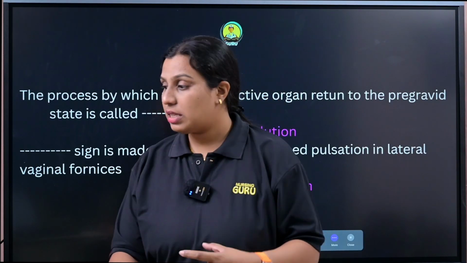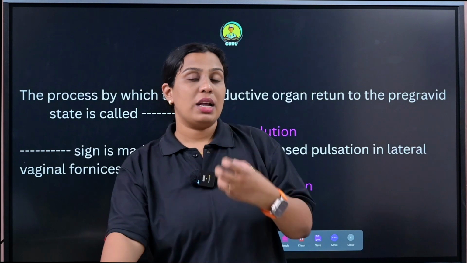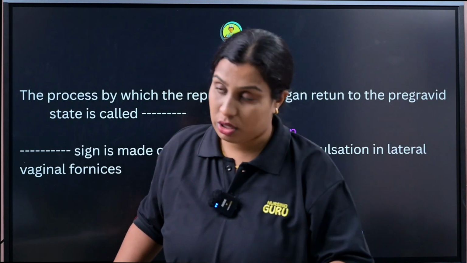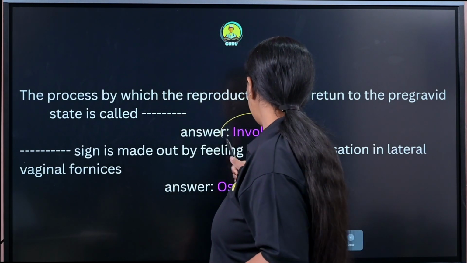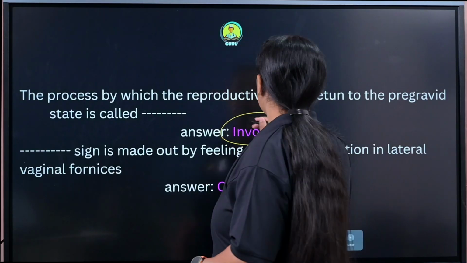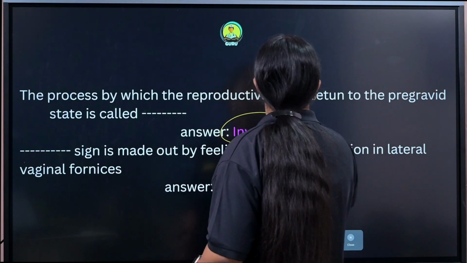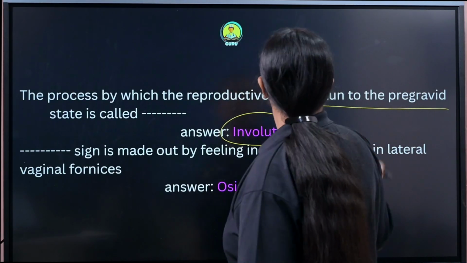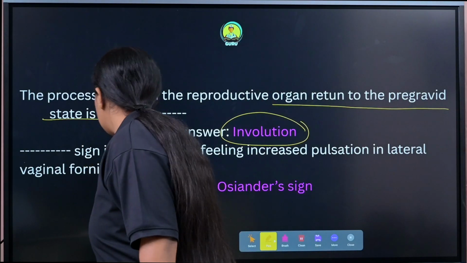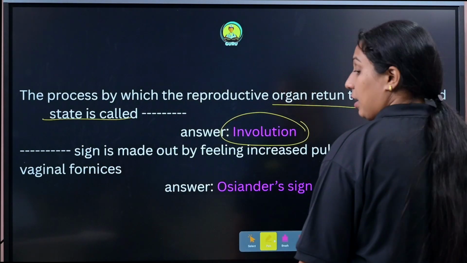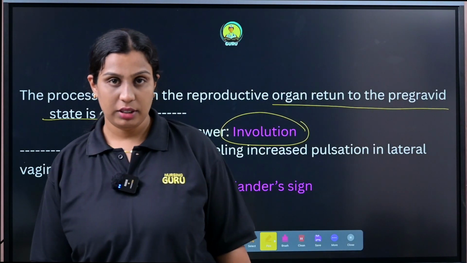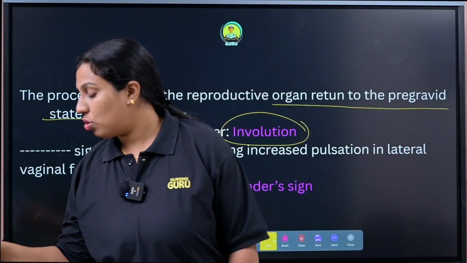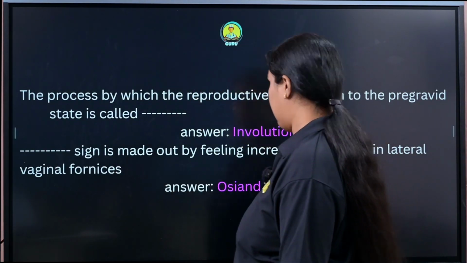That is known as the involution of the uterus. So remember the name, involution. Involution means the uterus returning to the pre-gravid state. Clear? Okay, so move to the next one.